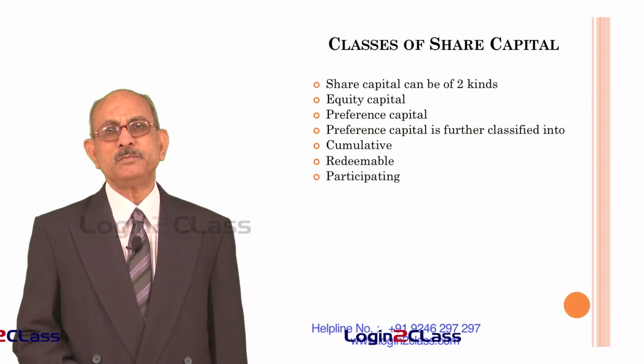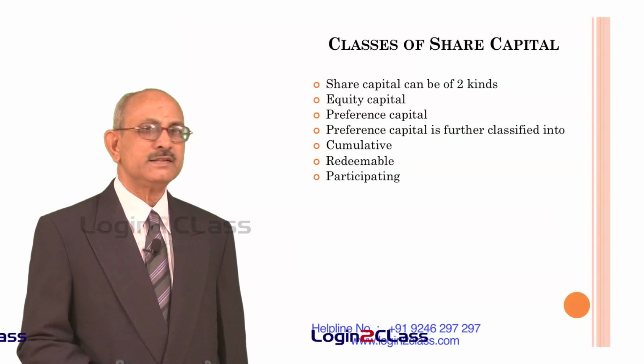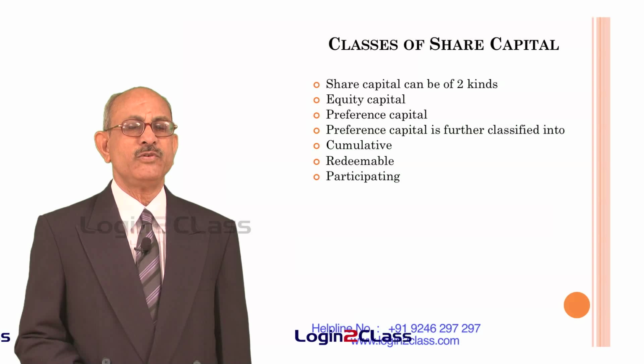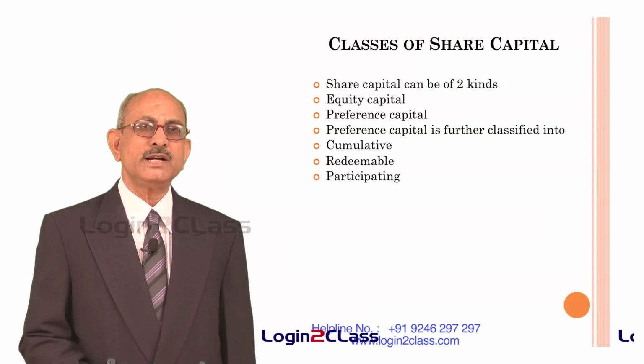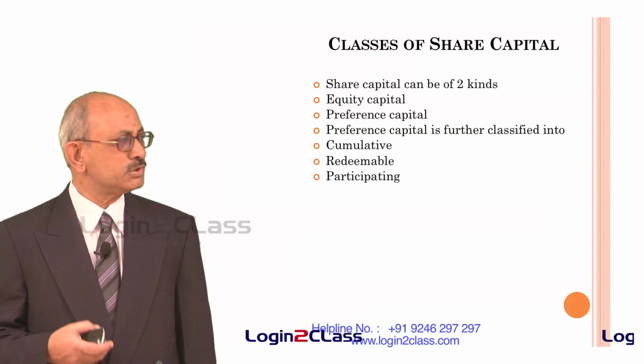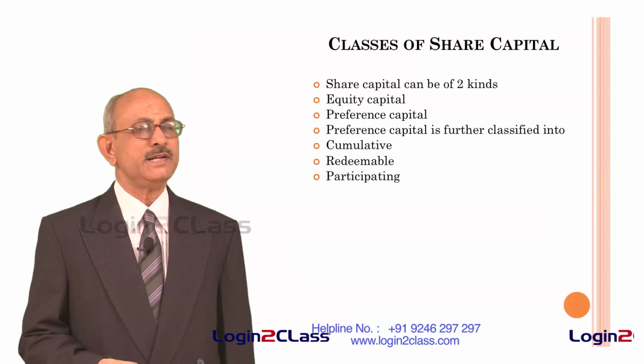In the case of redeemable preference shares, these are redeemed at the end of a particular period, normally let us say 20 years. So at the end of 20 years, the preference shareholders will get back their money. Whereas in the case of non-redeemable preference shares, they will continue on the books of the entity for perpetuity. That means they cannot be redeemed.